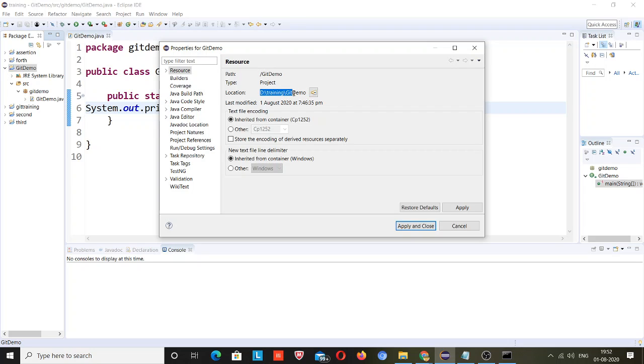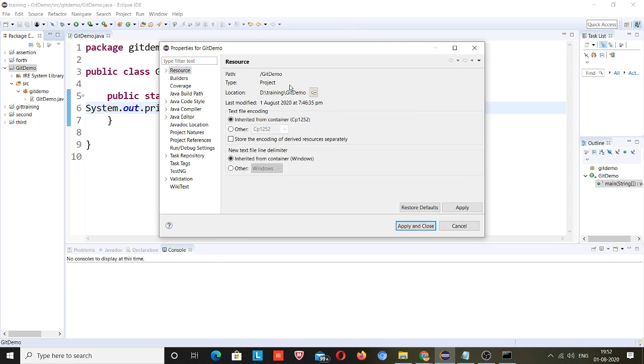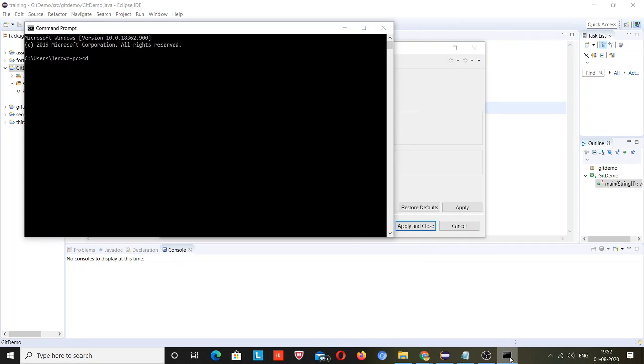This is the project name. I also need to be on this path only, where my code resides, so both should match. Simply, I will go to the D drive, then cd training, and after training, git demo.